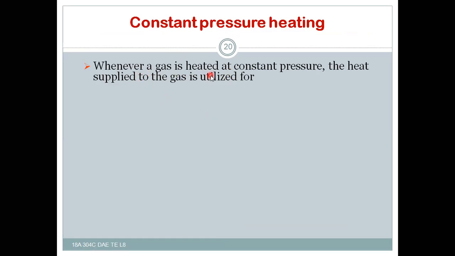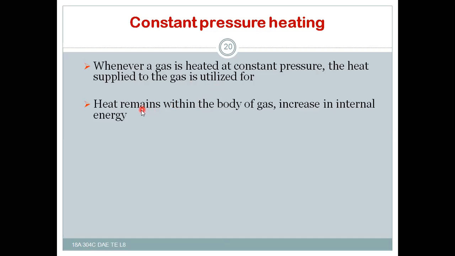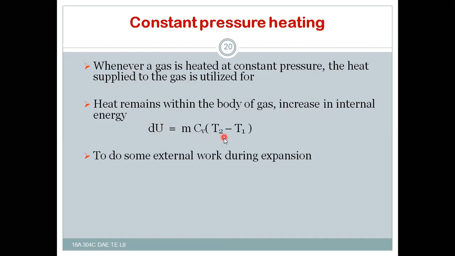Whenever a gas is heated at constant pressure, part of the heat supplied remains within the body of the gas as an increase in internal energy, dU equal to m Cv (T2 minus T1). Hence, heat remains within the body of the gas, increasing the internal energy, dU equal to m Cv (T2 minus T1).